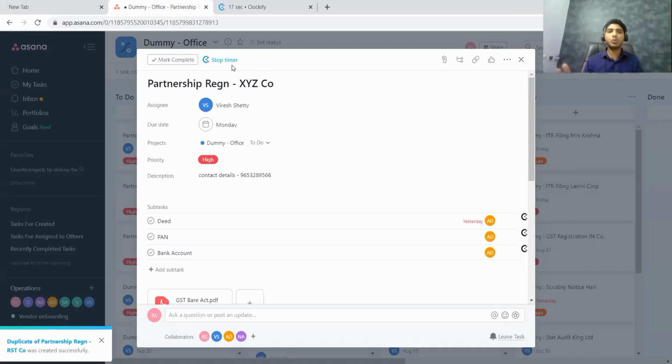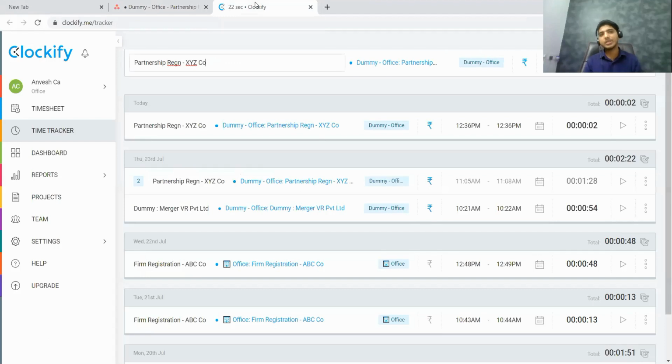Now, how do I know what is the time that is already recorded? I have to go to another website, called Clockify. So this is my Clockify dashboard. This is what I see for my time management purpose. And if members can see at the top right corner here, the time is ticking. That is, it has been 33 seconds that I've been working on this task.